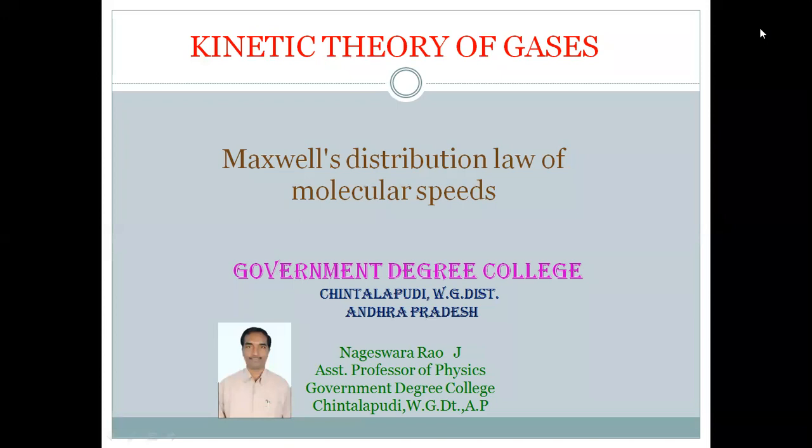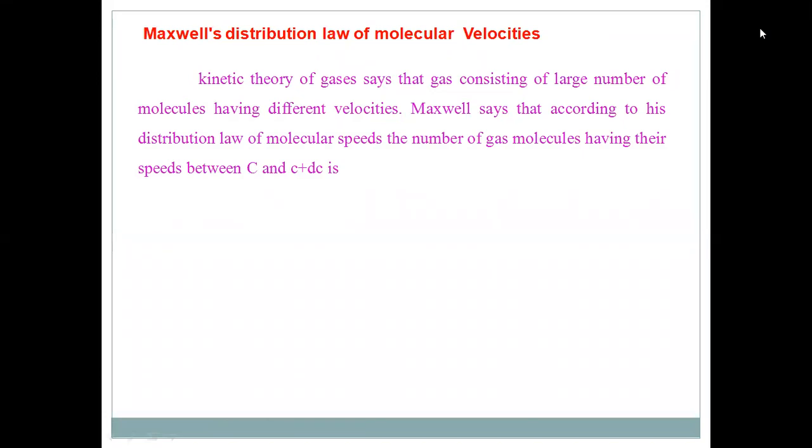In this presentation, we will discuss Maxwell's distribution law of molecular speeds as a part of the kinetic theory of gases. Maxwell's distribution law of molecular speeds: the number of molecules having velocities between c and c plus dc, that is dN_c, is equal to 4 pi N into (m by 2 pi kT) whole to the power 3 by 2, e to the power minus mc square by 2kT, c square dc, where dN_c is the number of molecules having velocity between c and c plus dc.